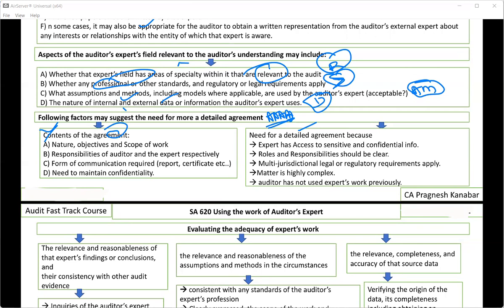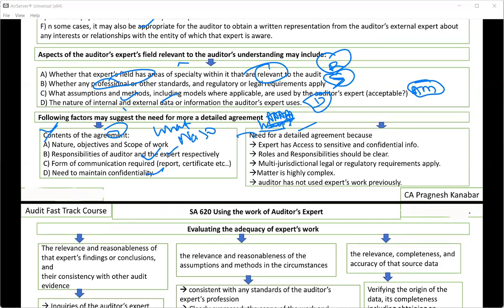Contents of the agreement: what will be his work, so nature, scope, objective. All right. Then what will be his responsibility? What will be the expert's responsibility? What kind of communication will be required, report, certificate, etc. Then I need to tell the expert to maintain confidentiality. So this is the what part and this is the why part.